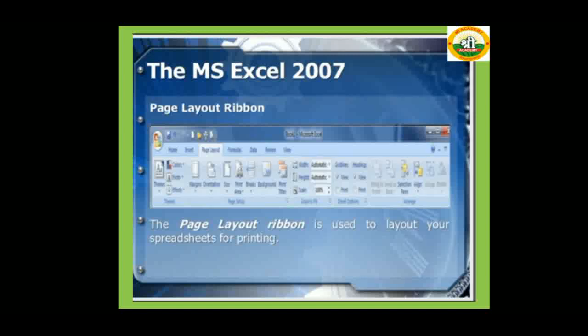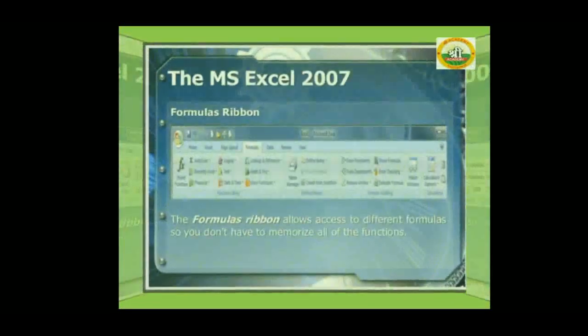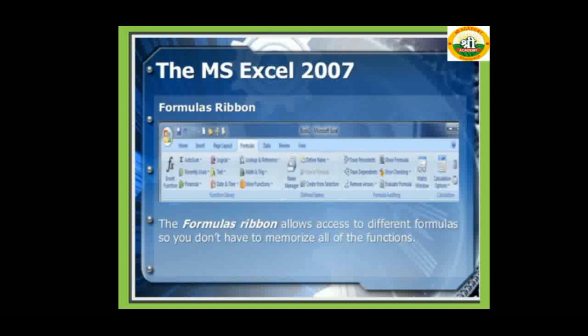Page Layout ribbon: the Page Layout ribbon is used to lay out your spreadsheet for printing. MS Excel 2007 Formulas ribbon: the Formulas ribbon allows access to different formulas, so you do not have to memorize all of the functions. This is the most important ribbon. Every ribbon of the 8 is important, but the Formulas ribbon is one of the key ones. In the Formulas ribbon you use formula functions and do your calculations the easy way.